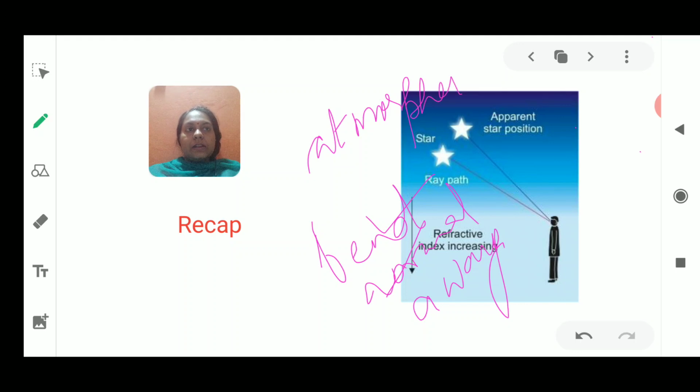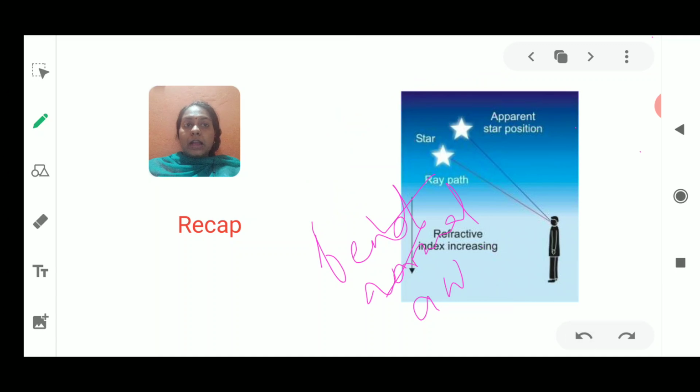And atmosphere is what? It is a layer of gases, due to which the density changes. The picture in the background is also telling you about the apparent position of the stars as compared to the original position of the stars.